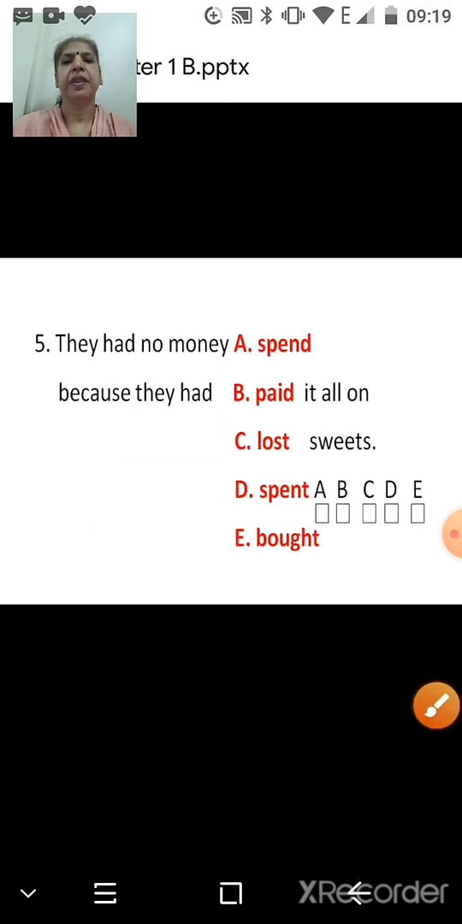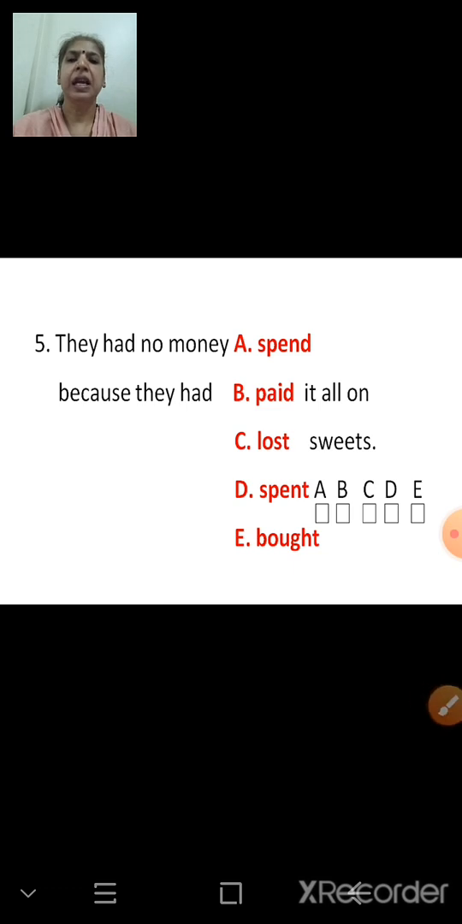Next. They had no money because they had dashed it all on sweets. See, where's the dash? They had no money because they had dashed it all on sweets. A. Spent. B. Paid. C. Lost. D. Spent. E. Bought.